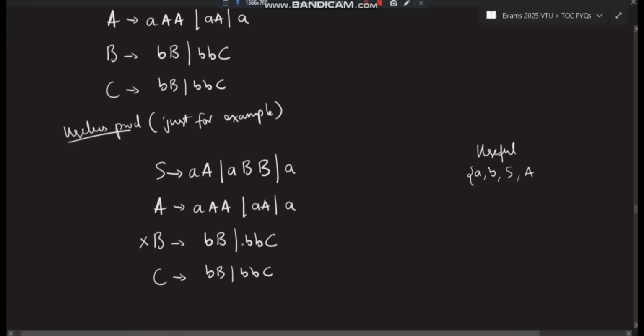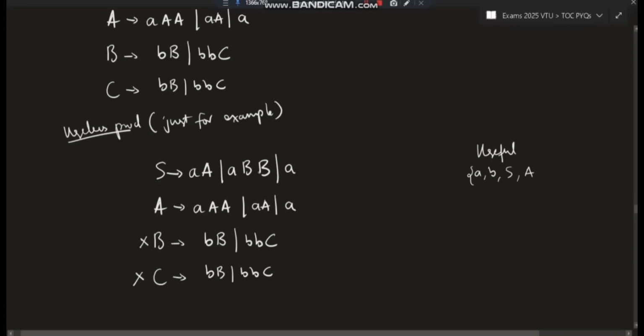If both of them do not qualify as a useful production, I'll mark the letter which generated that as useless. Then coming to C, BB is not there. BBC is also not there. Again, C is also useless. Now we have considered B and C as useless. After we have considered B and C as useless, you also have to see which are deriving B and C. Those also will be marked as useless. Now B and C are useless, so we will just remove them from here. For your information, I'll keep it here only and not remove it, but you get the point, right?